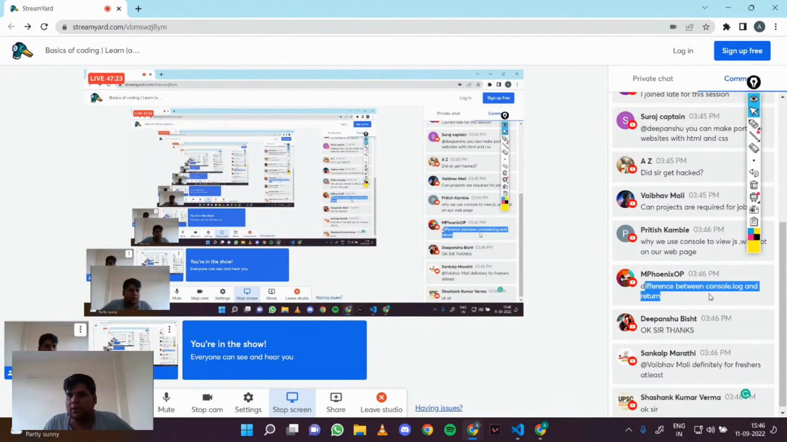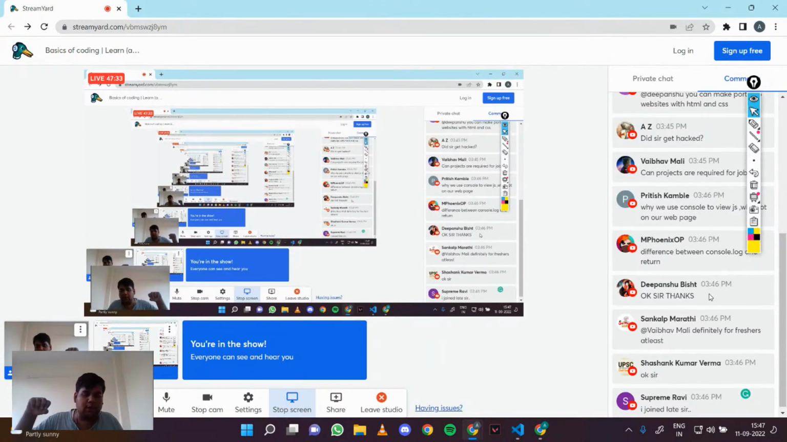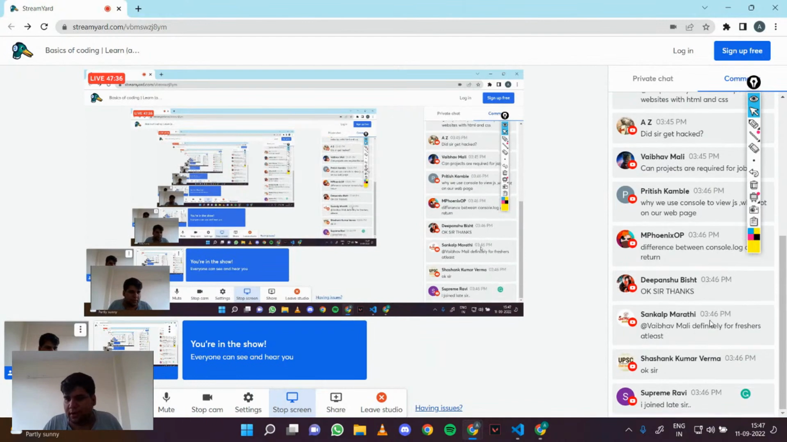M Phoenix OP asks, what is the difference between console.log and return? So console.log prints, or I should say logs, anything to the console, and the return statement is used in functions to return some data, or actually to return from the function itself.